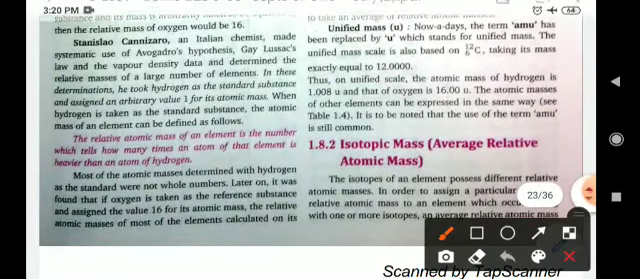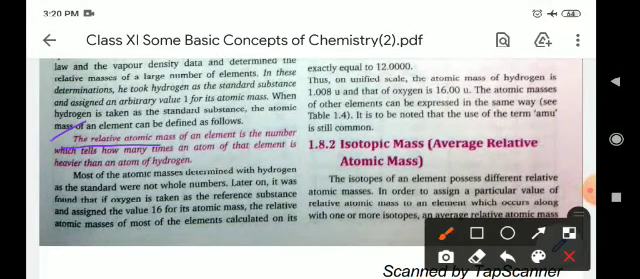Now the relative atomic mass of an atom is the number which tells how many times an atom of that element is heavier than an atom of hydrogen. So if you get the value of relative atomic mass, then according to that value you can tell how much heavier that element is than the hydrogen atom. It is basically a comparison of the atomic mass of hydrogen with other elements.